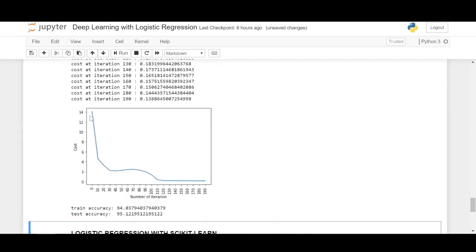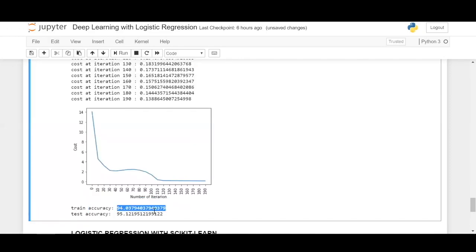As you can see in this graph, the loss function has fallen from 14 to 0.138. And these are the accuracy results. Training accuracy is 94% in identifying handwritten symbols, the hand symbols of 0 and 1, and test accuracy is 95%.